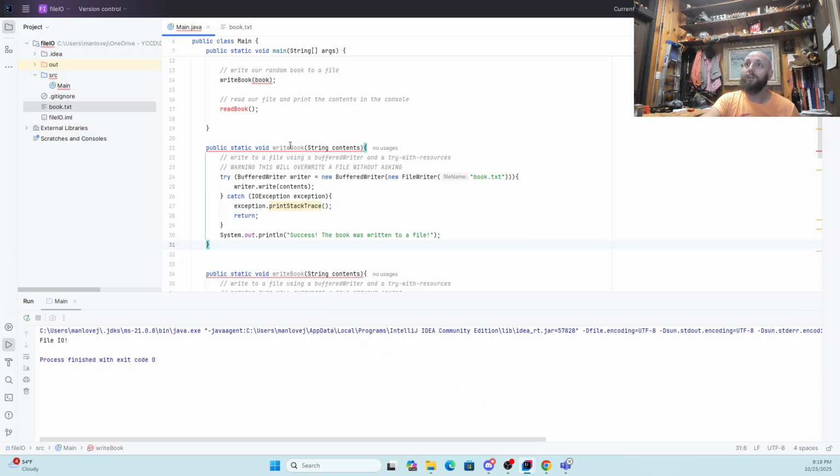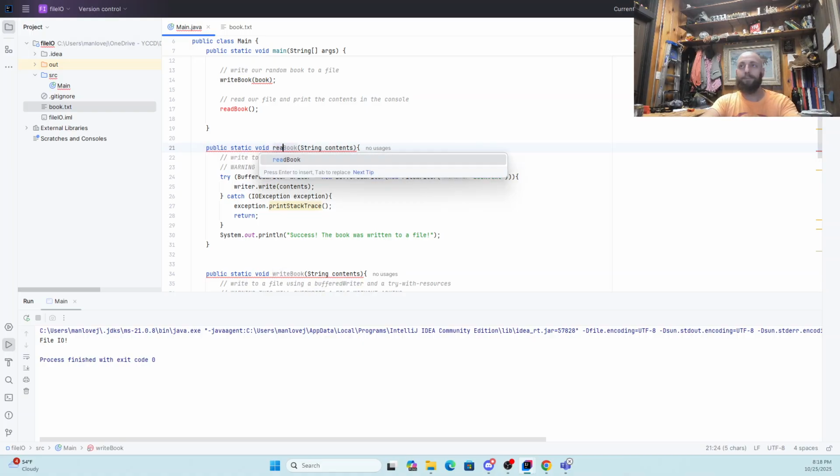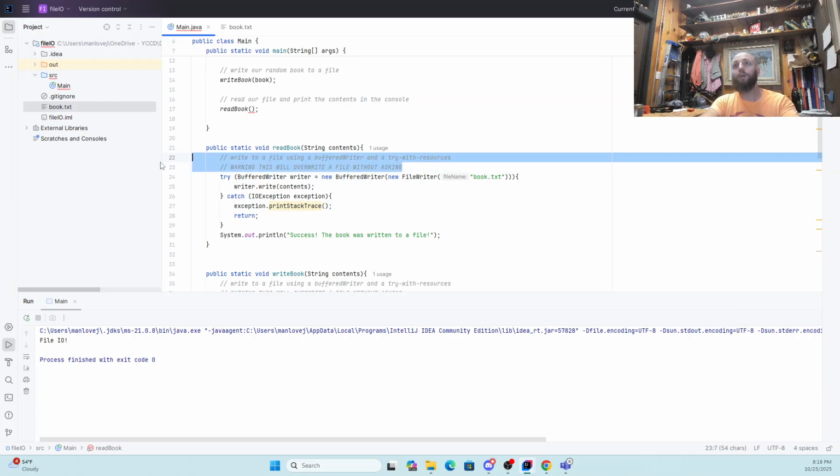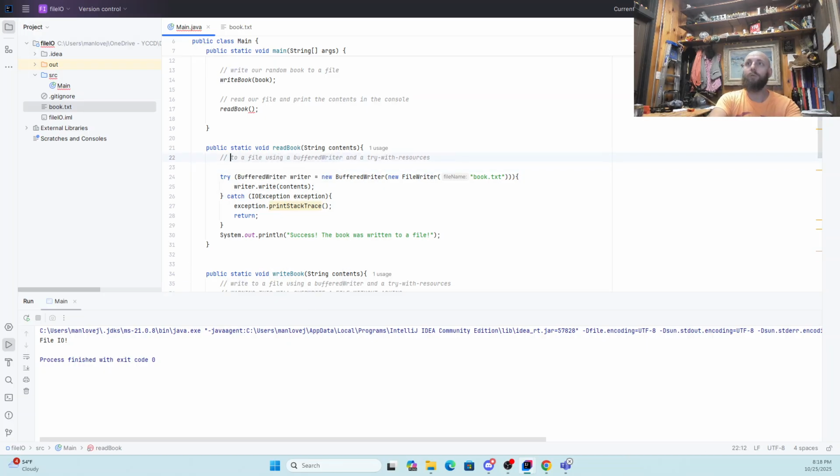And now what we're going to do is call this readBook, and then change some things. So we're not writing to a file. We're reading from a file. So we're going to change our comment. And we're not going to use a buffered writer. We're going to use a buffered reader. And the buffered reader is mostly going to be for speed.